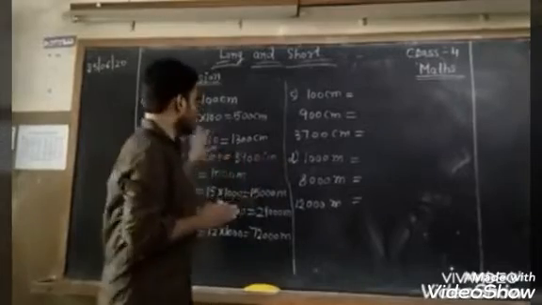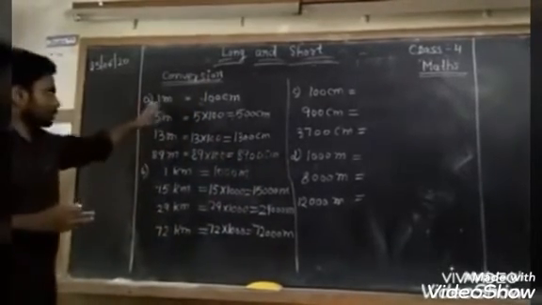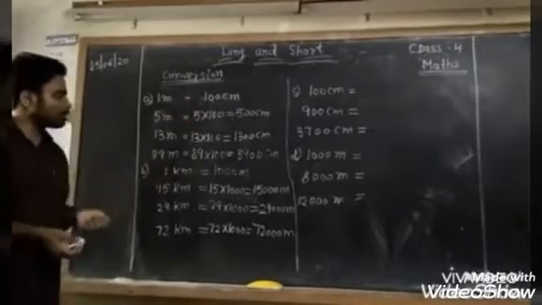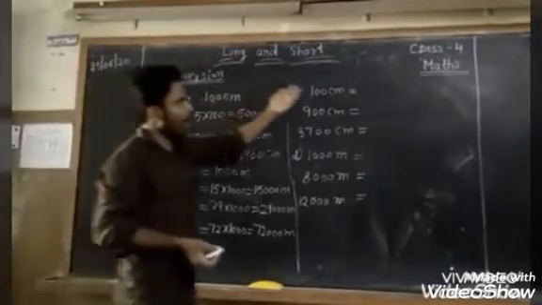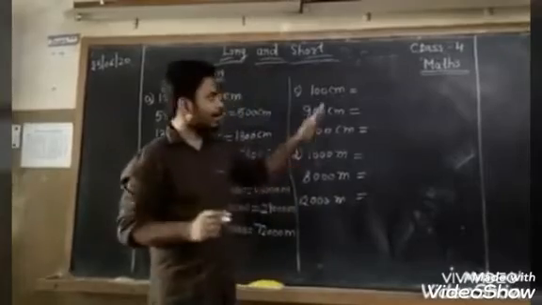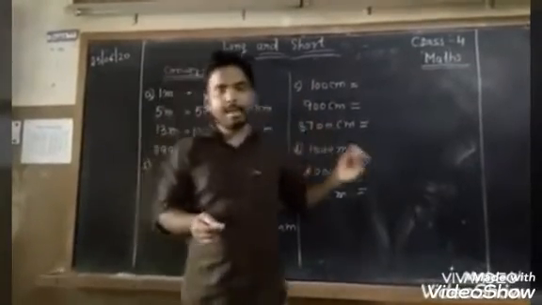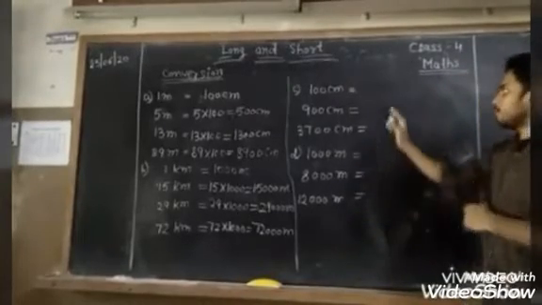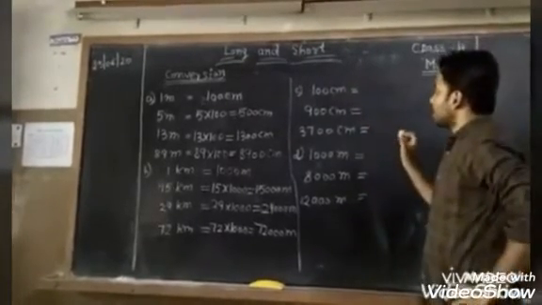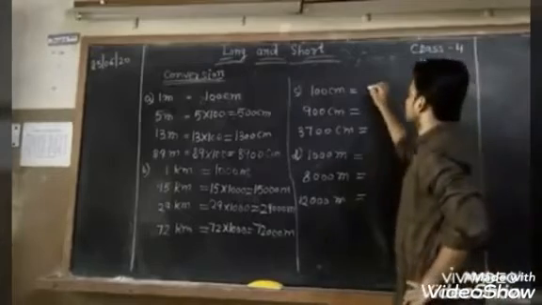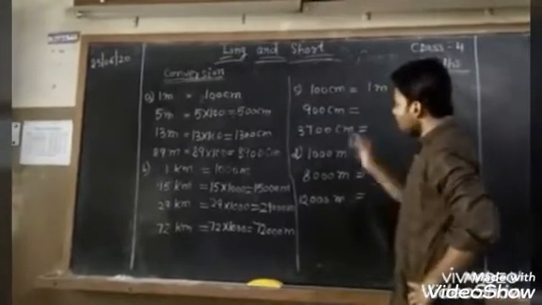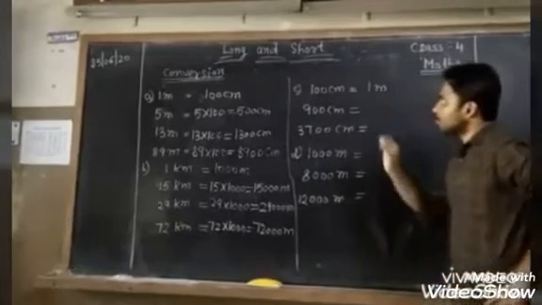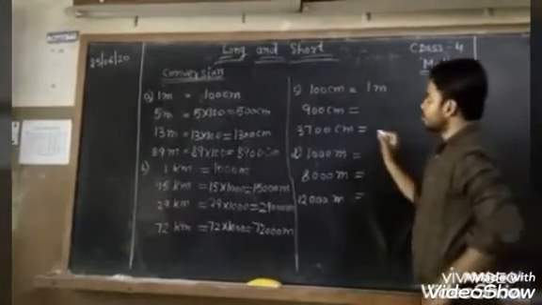Now we will see the reverse action also. If 1 meter equals 100 centimeter, so if we reverse it, 100 centimeter equals how many meter? Tell me first. Yes, it is equal to 1 meter. Same. As 1 meter equals 100 centimeter, 100 centimeter equals 1 meter. Same. Now 900 centimeter equals how many meter?